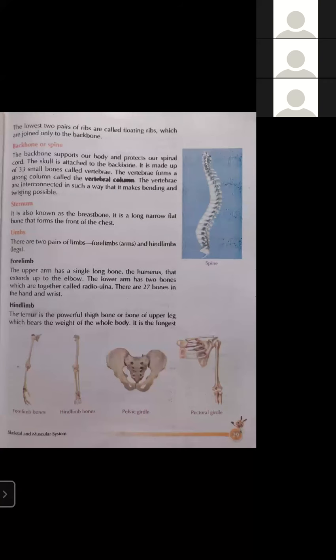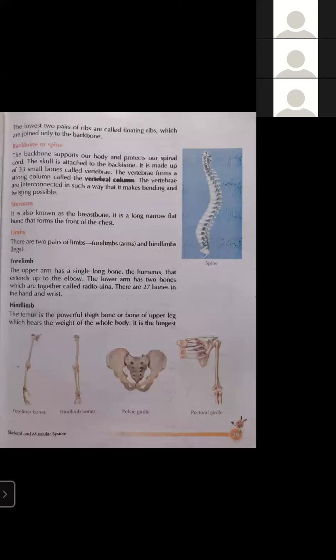So we have 2 arms which are known as forelimbs, and we have 2 legs which are known as hind limbs. So students, what are limbs? We have 2 pairs of limbs, forelimbs and hind limbs. Our arms are known as forelimbs. Our legs are known as hind limbs.